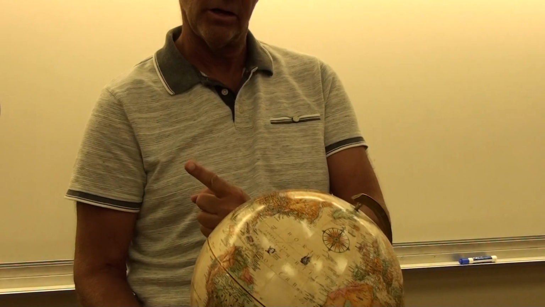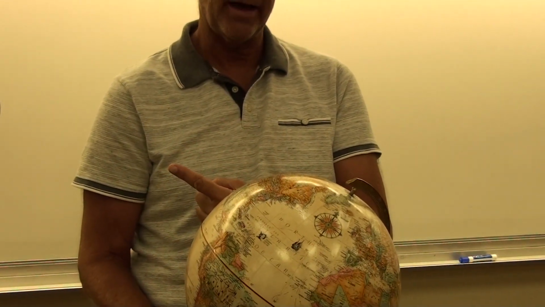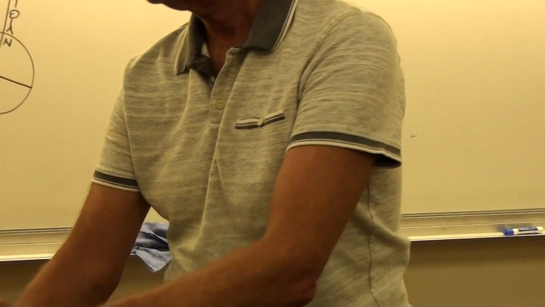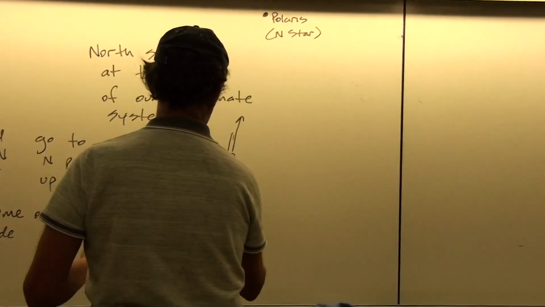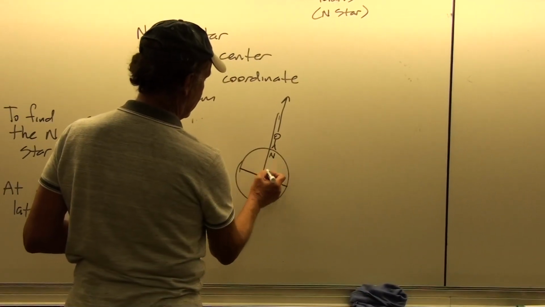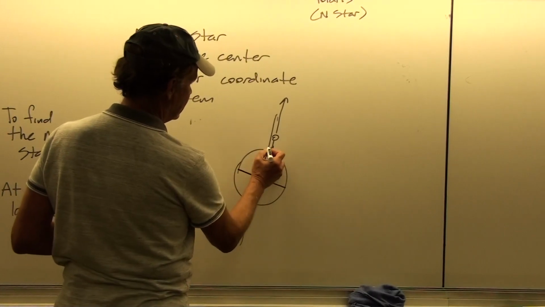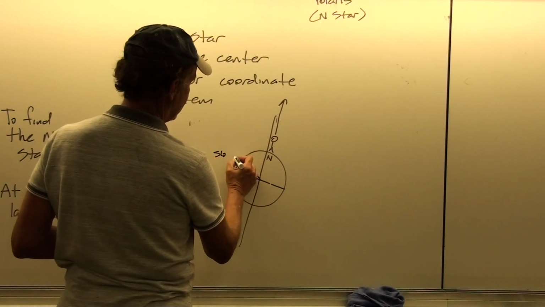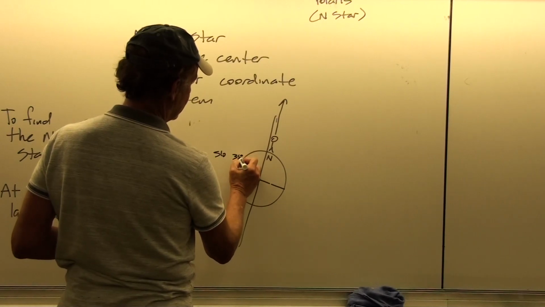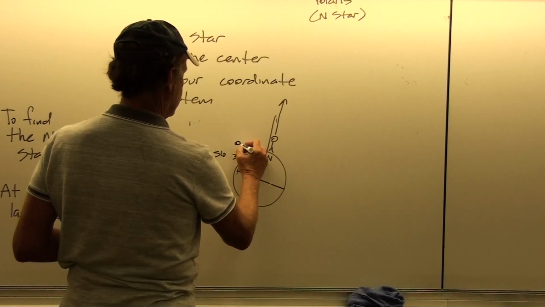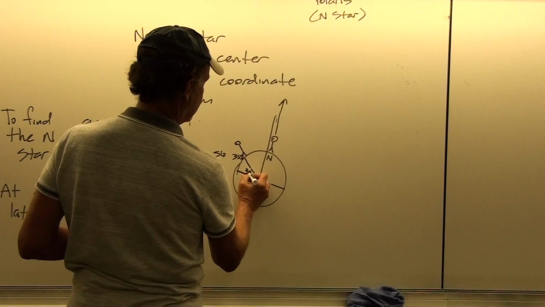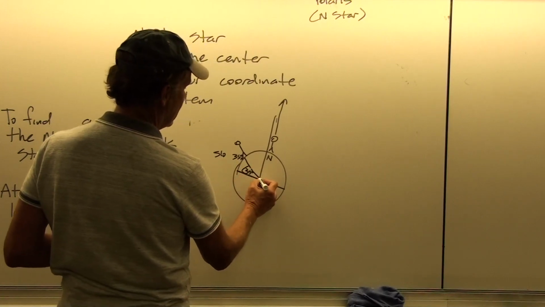But it's an angle that's drawn out from the center of the Earth. So 0 degrees north latitude would be right on the equator. But 90 degrees north latitude would be at the North Pole. So this would be 0 degrees, this would be 90 degrees, and say here in San Luis Obispo, let's say we're at 35 degrees north latitude. So if we're there, and this angle here is 35 degrees, measured from the center of the Earth up to our location,